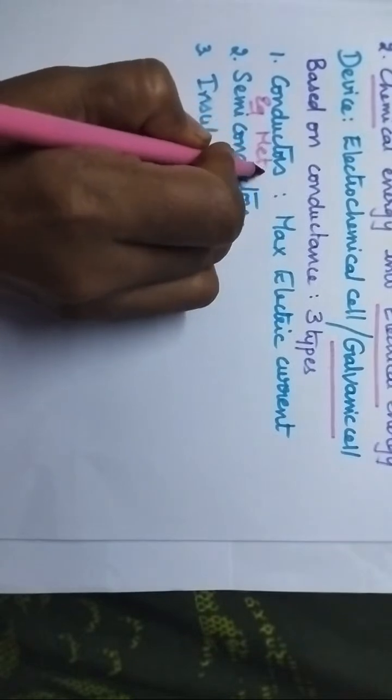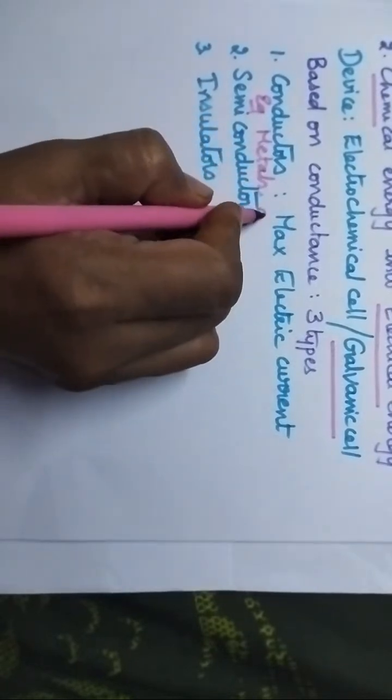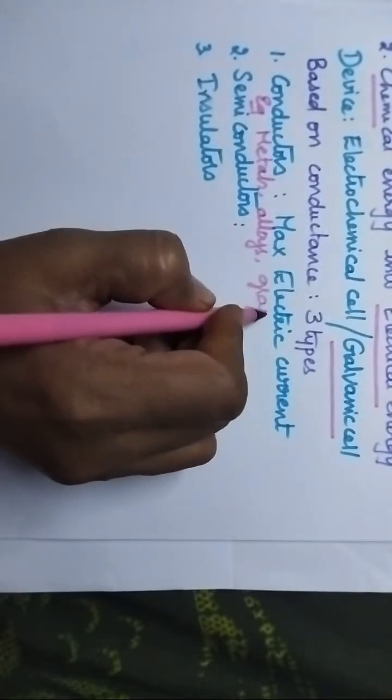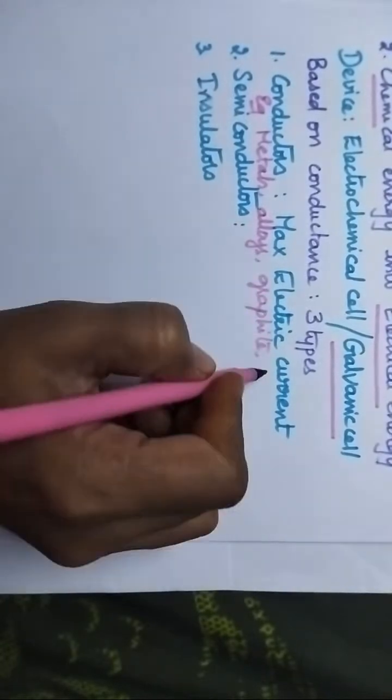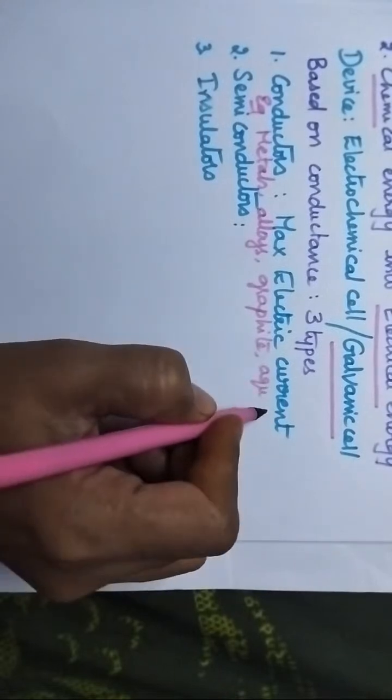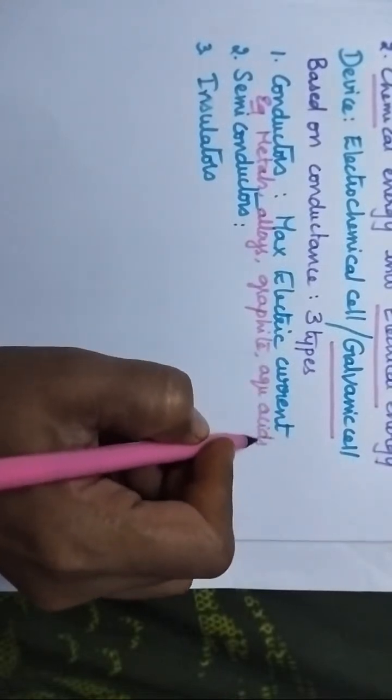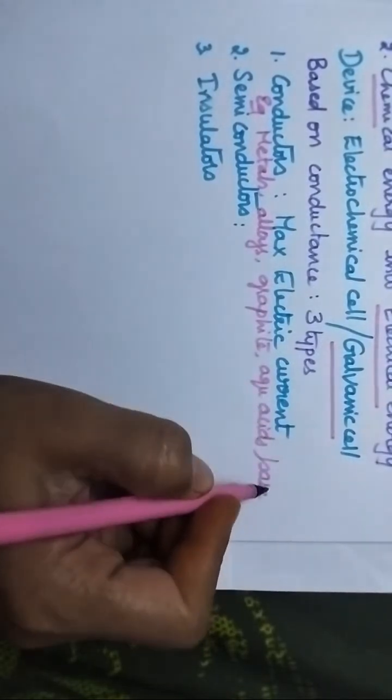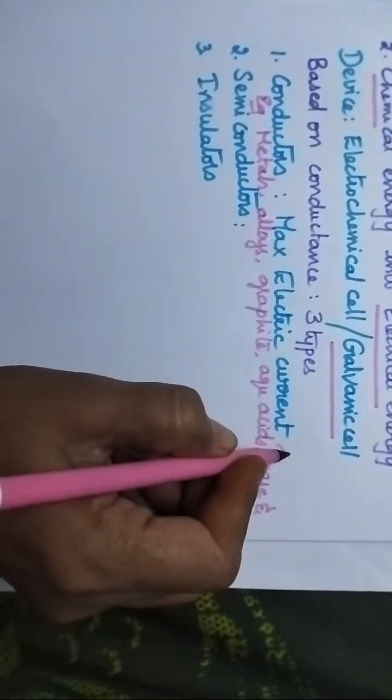All metals are good conductors. We can also consider alloys. Graphite is a good conductor. Even the aqueous solutions of acids, bases, and salts act as good conductors.